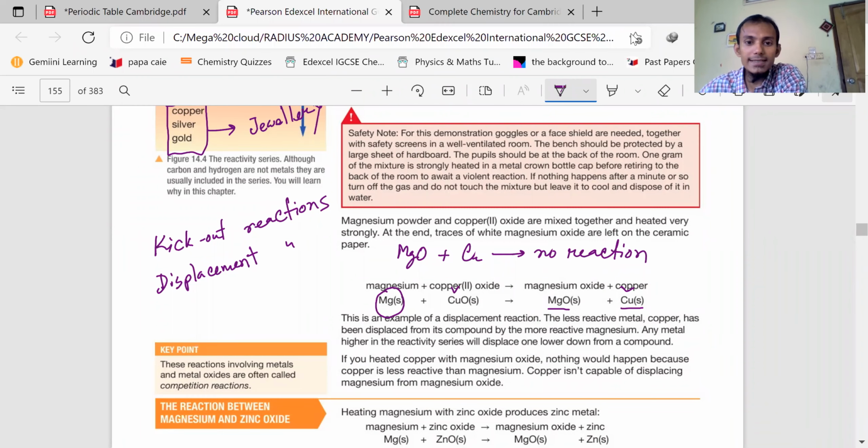See, since copper is less reactive than magnesium, copper will not be able to displace magnesium because copper is less powerful. So magnesium is more powerful. The less powerful element, copper, cannot displace a more powerful element from its compound. So there will be no reaction. But magnesium was more powerful, so it displaces the less powerful element from its compound.